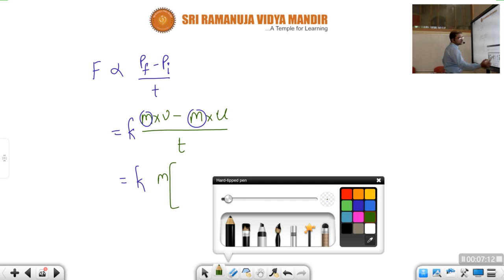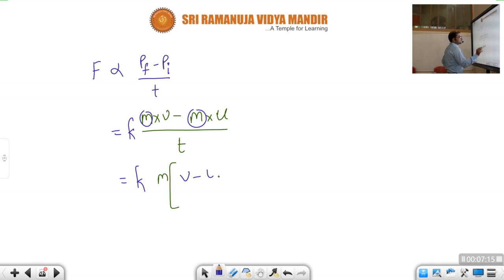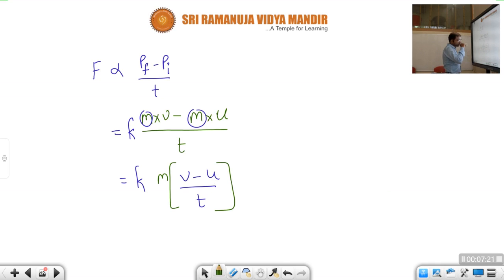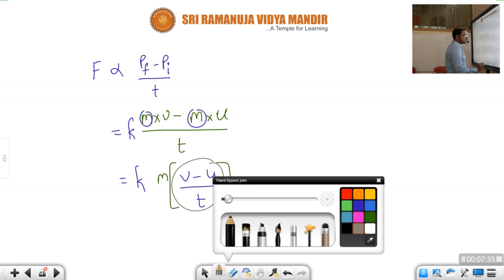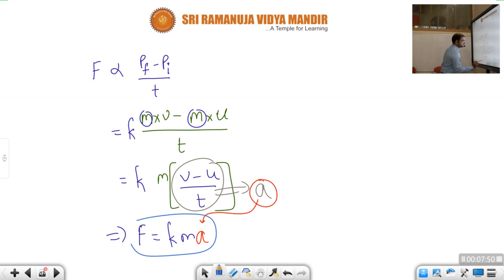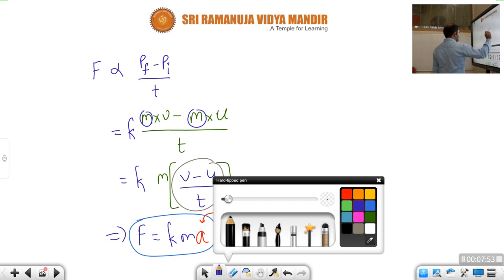So m into v minus u by t. We know that v minus u by t is nothing but acceleration. In kinematics, the change in velocity with time is acceleration a. So we can replace v minus u by t with acceleration a.